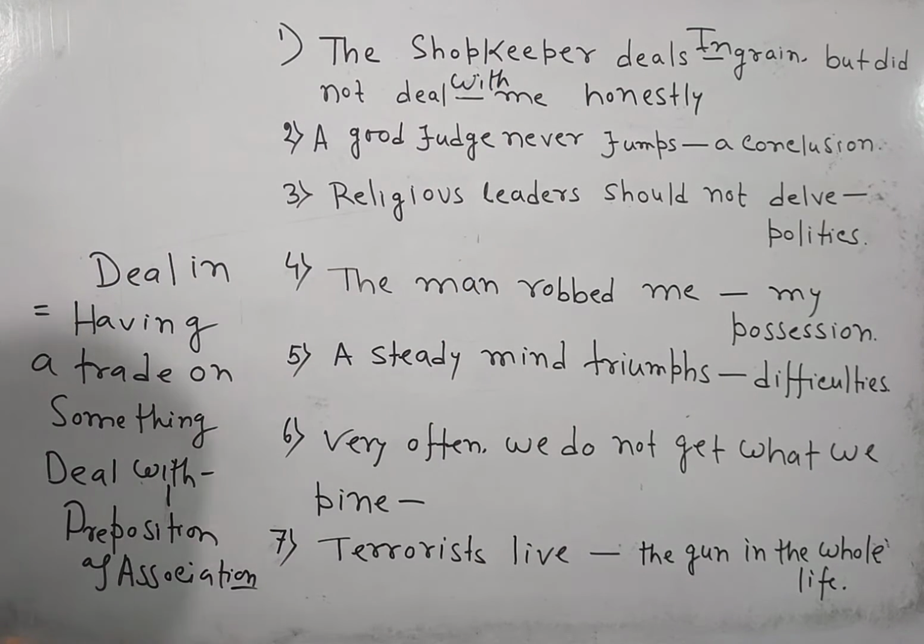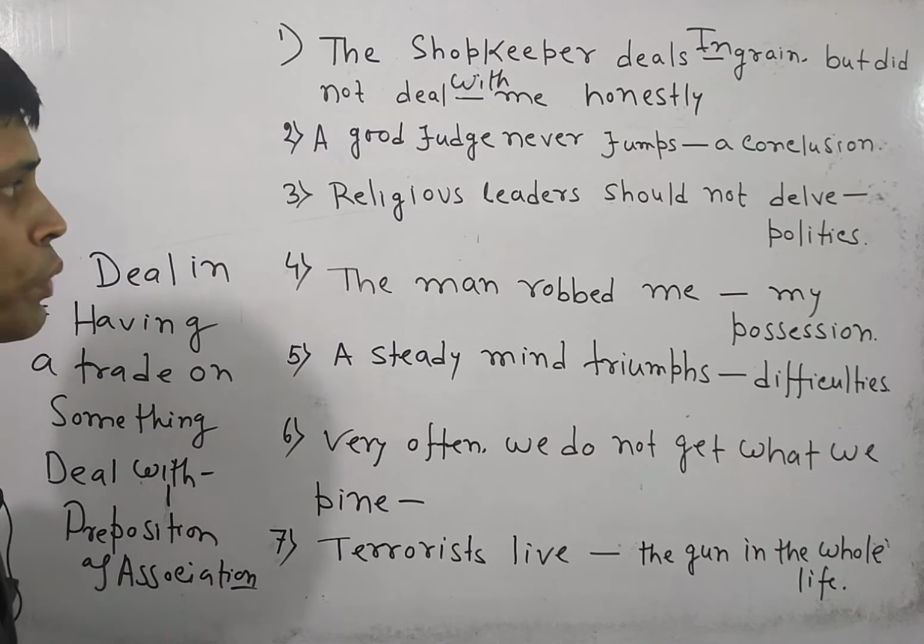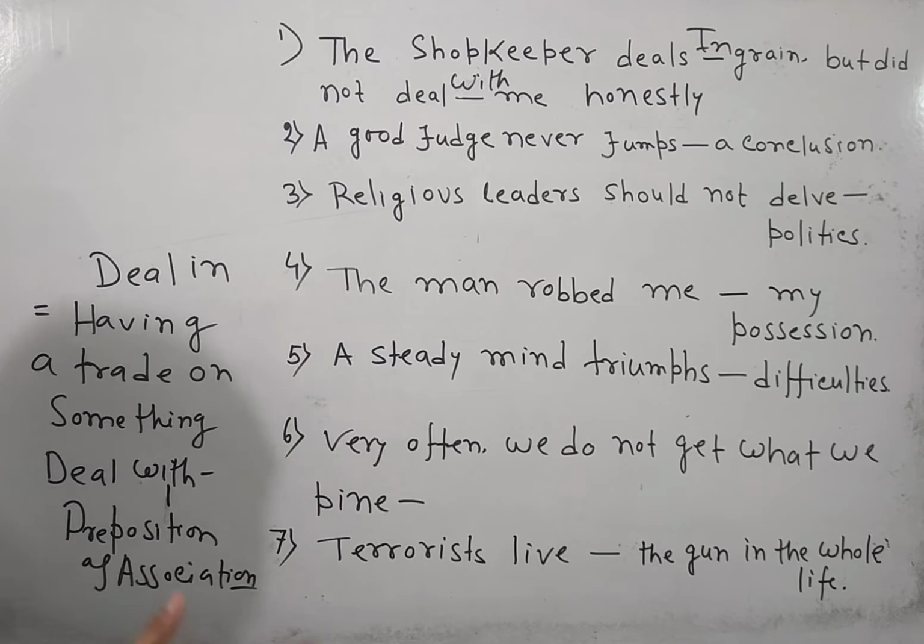Now the next question: a good judge never jumps blank conclusions. Whenever we have such a problem in the sentence, be careful. There is a preposition called to. We can easily use to because we are coming to some decision from some other perspective. Jump to a conclusion means we should not take decisions quickly.